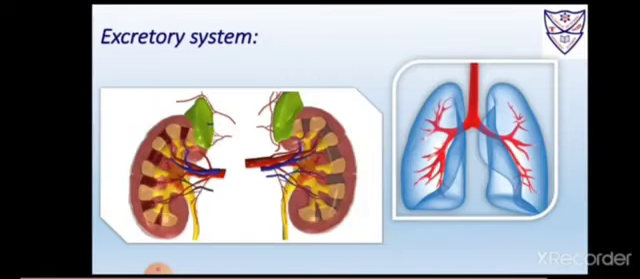Our next system is excretory system. Now in this system, two bean-shaped kidneys, skin and lungs are the organs of this system. Now what is the function of this system? Excretory system cleans our body by throwing out body waste such as urine and sweat. Excrete means to remove. So our excretory system does the same thing.